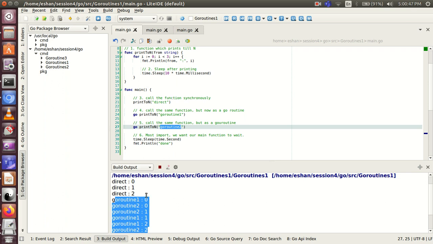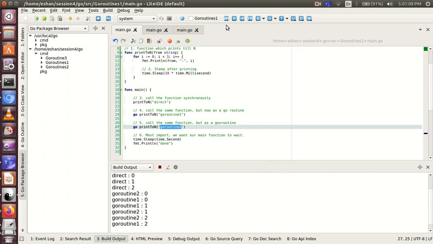This happens because when one of the goroutines goes to sleep after doing a print, the other one may be available to execute, and this basically helps us in avoiding any idle time. So when we run the same piece of code next time, the output may change a little.